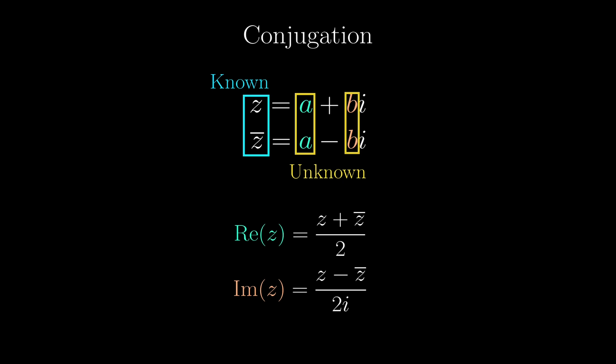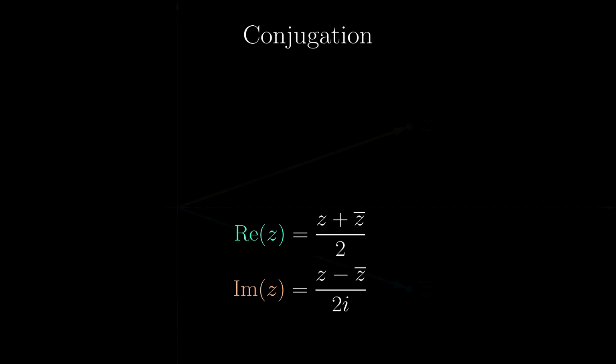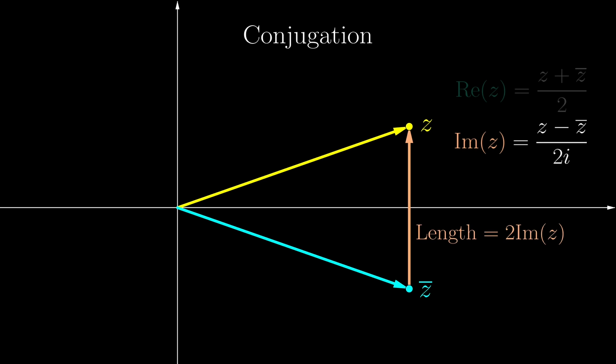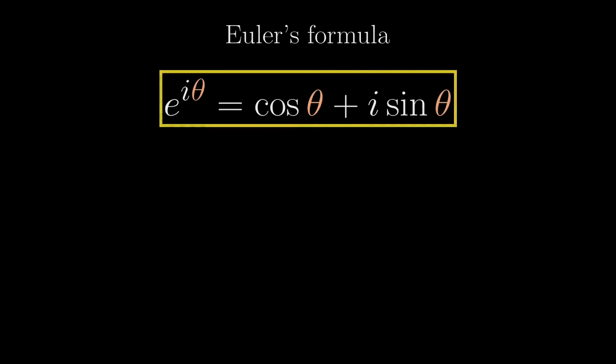these formulas. A more geometric way is to consider the complex plane. The real part is the average position of z and z bar, while the difference of z and z bar has length twice the imaginary part of z. But since the vector points vertically upwards, the difference is purely imaginary, so we have to divide by i. Now let's get back to Euler's formula.